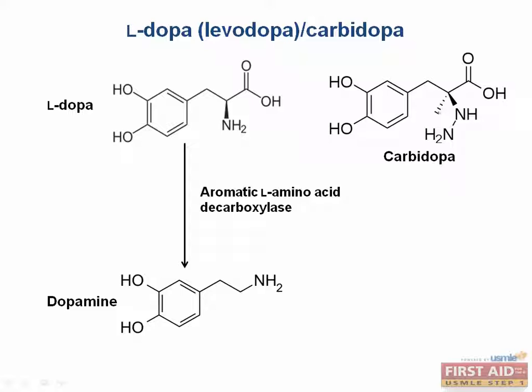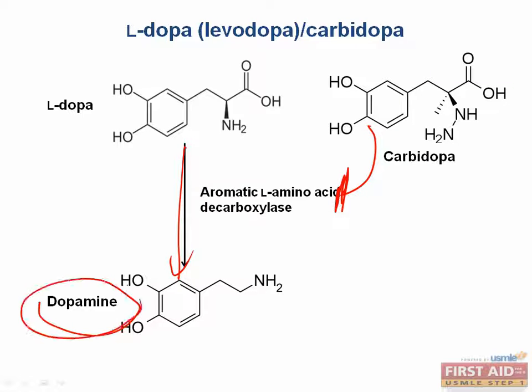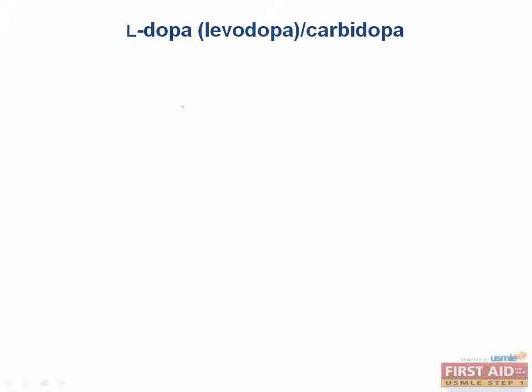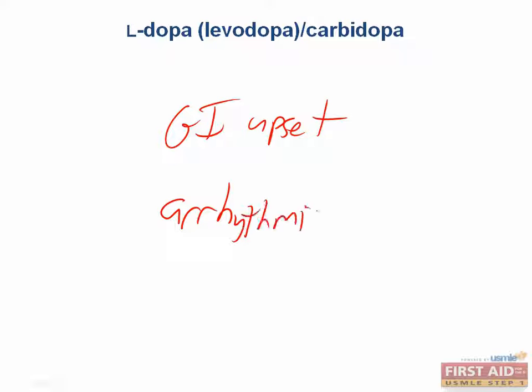Carbidopa acts to inhibit the enzyme aromatic L-amino acid decarboxylase, which converts L-dopa to dopamine. Carbidopa itself does not cross the blood-brain barrier, so only L-dopa is delivered to the brain, crosses the barrier, and is converted within the brain to dopamine. The side effects are mainly GI upset as well as arrhythmias.